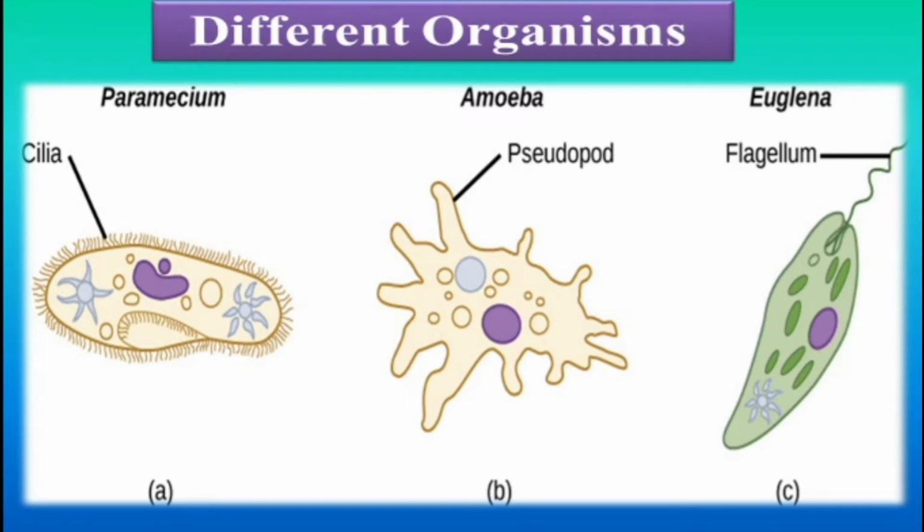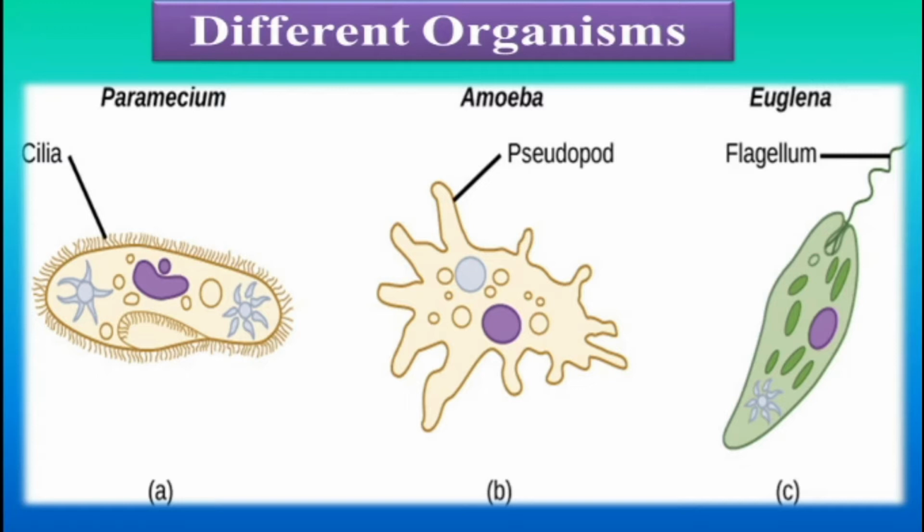Different organisms have body structures with modifications for catching their prey and food, and some move from one place to another. For example, Paramecium's body is covered with outgrowth-like structures called cilia. In Amoeba there are pseudopodia or pseudopods.